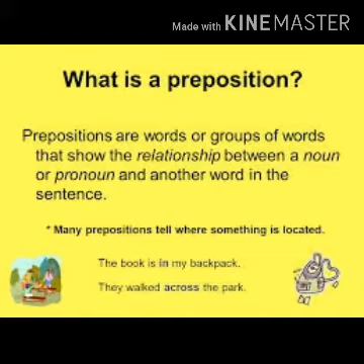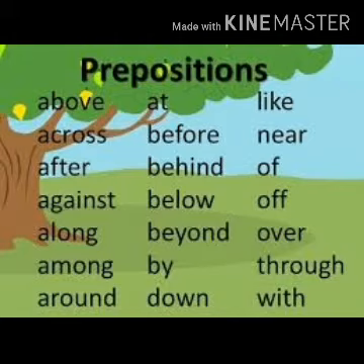These prepositions are known as preposition of place. For example, the book is in my backpack. Here the word in is telling us the location of book, where it is located. Hence, the word in is the preposition in the sentence. Let us understand more about preposition from the next example. They walked across the park. Here the word across indicates some location. Hence the word across is preposition.